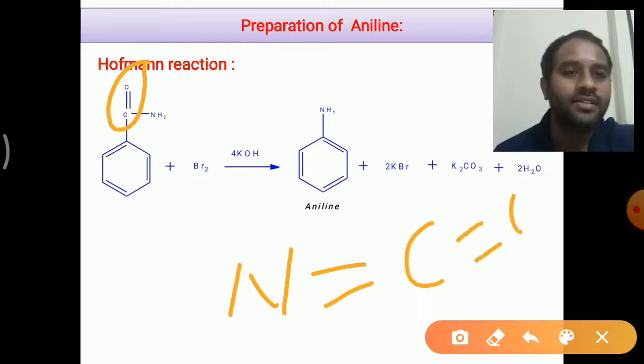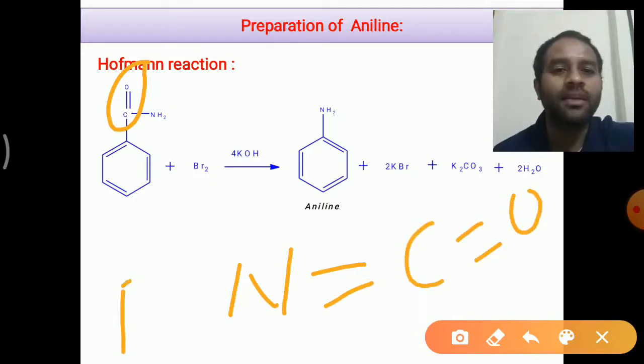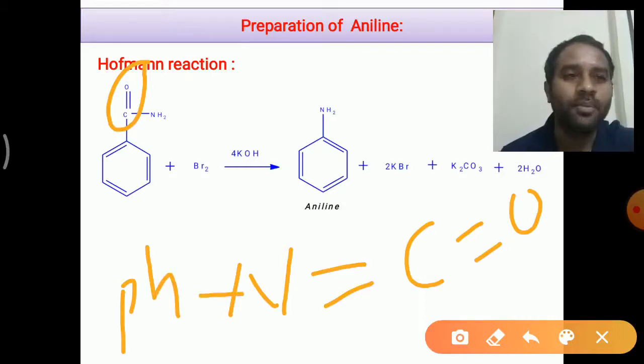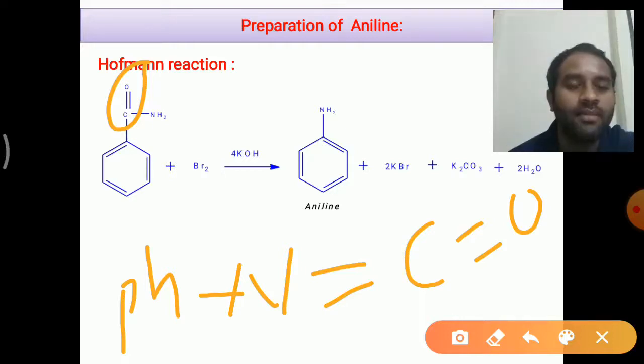We will see the formation of phenyl isocyanate as the intermediate, which is obtained by the rearrangement of a phenyl ring from the carbon to the nitrogen atom, that is nitrene. Rearrangement of nitrene to the phenyl isocyanate is called Hofmann rearrangement, which we have already covered, right?